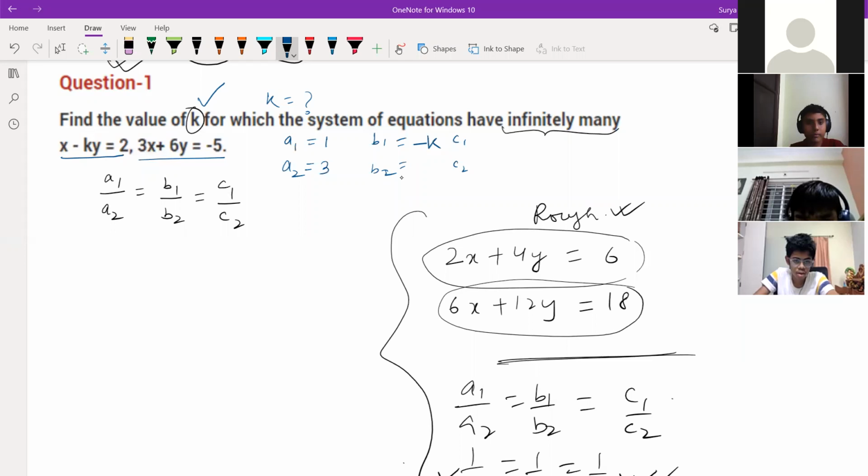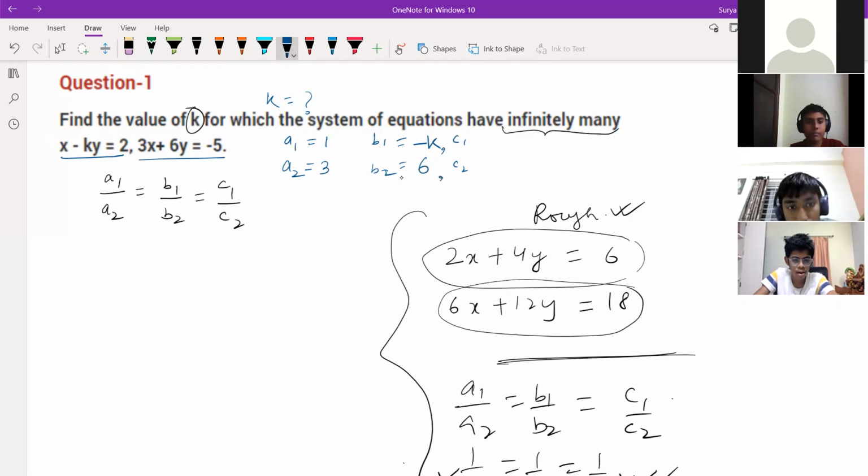Sir, this B1 should be minus k also, right? I mean, why only minus k? B1 is the coefficient. What is B1? B1 is the coefficient of Y, no? Coefficient of Y. What is A1? A1 is the coefficient of X. That is 1 hidden over here, right? So B2 is 6. B2 is 6. Very nice.